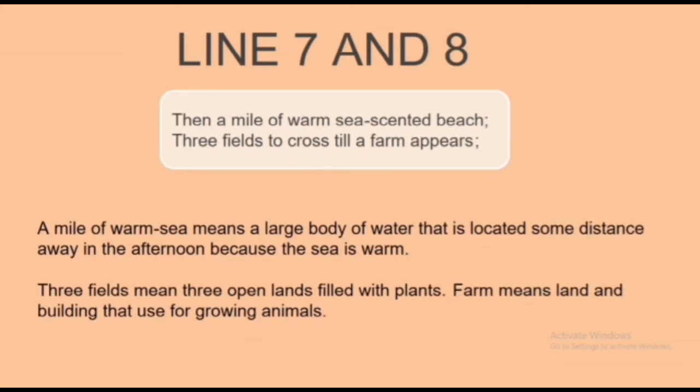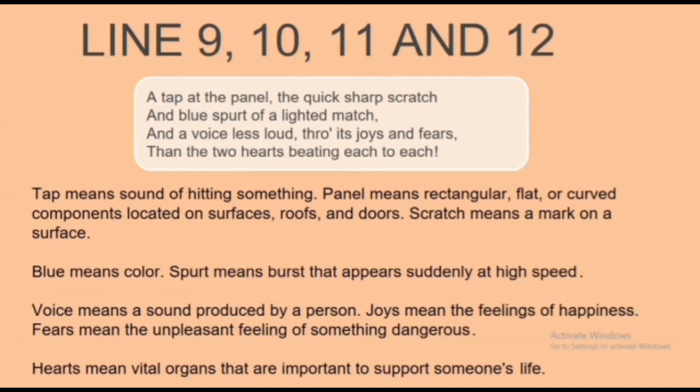Next, lines 7 and 8. A mile of warm sea means a large body of water located some distance away in the afternoon because the sea is warm. Three fields mean three open lands filled with plants. Farm means land and buildings used for growing animals. Lines 9, 10, 11, and 12. Tap means the sound of hitting something.